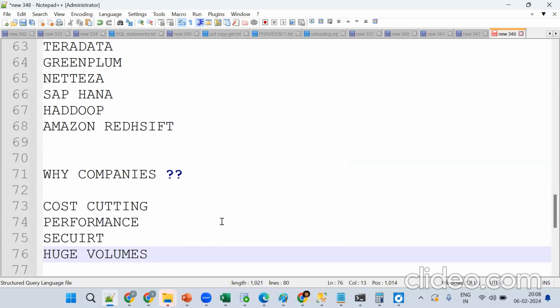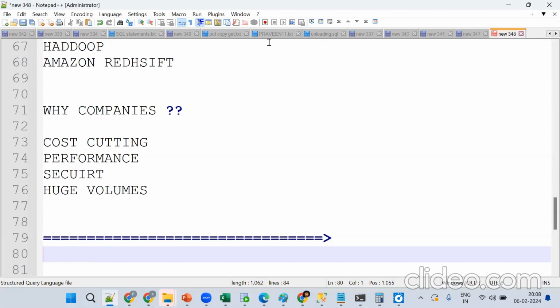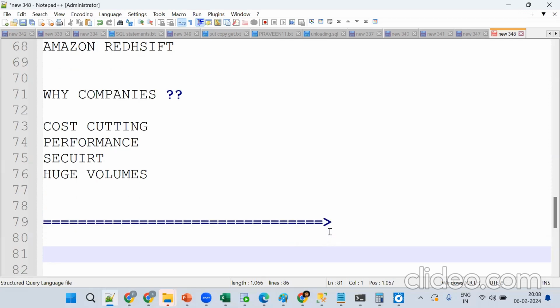Next step is what? How can we communicate to the Snowflake? Tell me, how will they communicate? With the help of what? By using SQL.